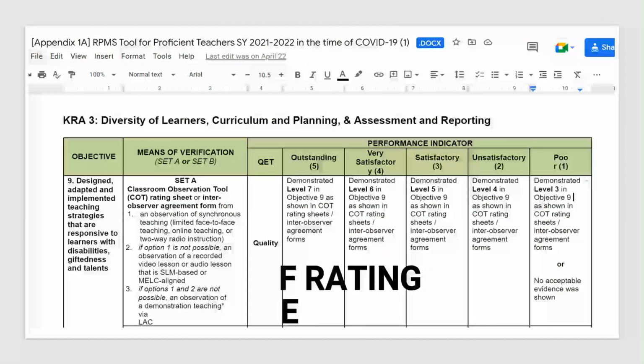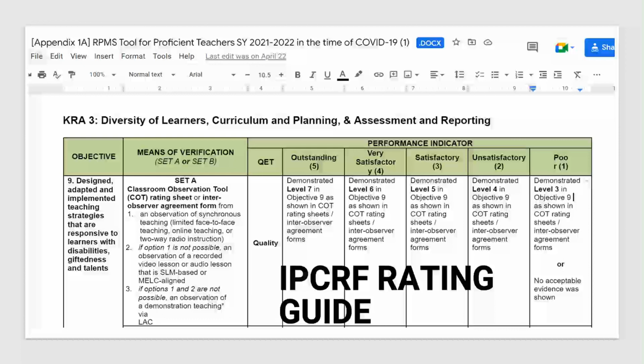Now, for the IPCRF rating inputs, which will later on be discussed by my partner, Mr. Valiente, ito naman po ang dapat natin na i-consider.